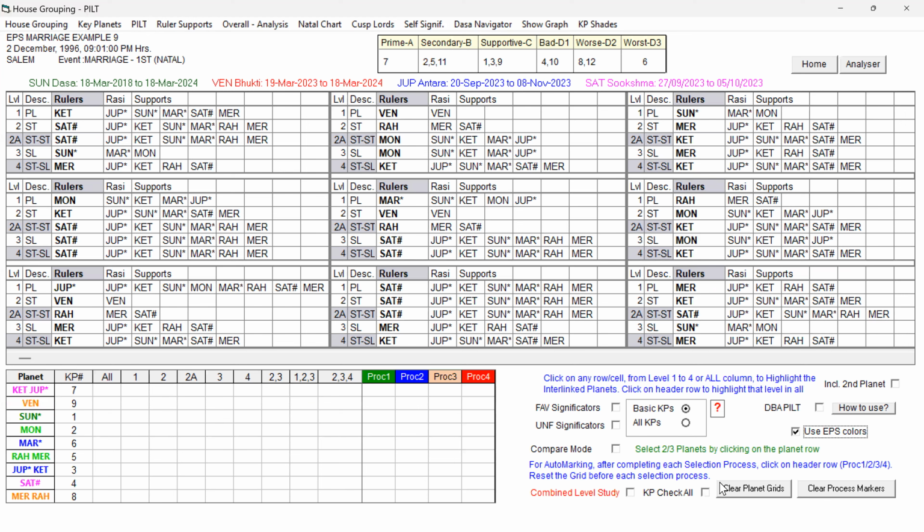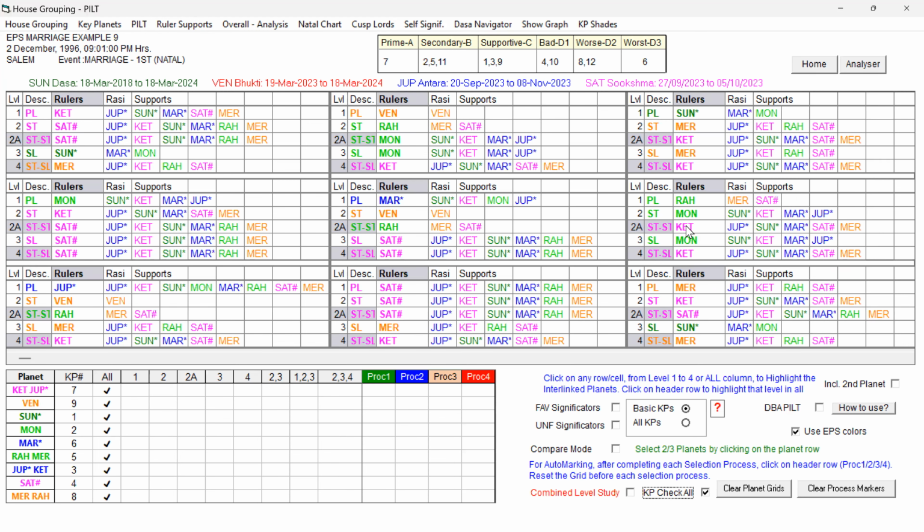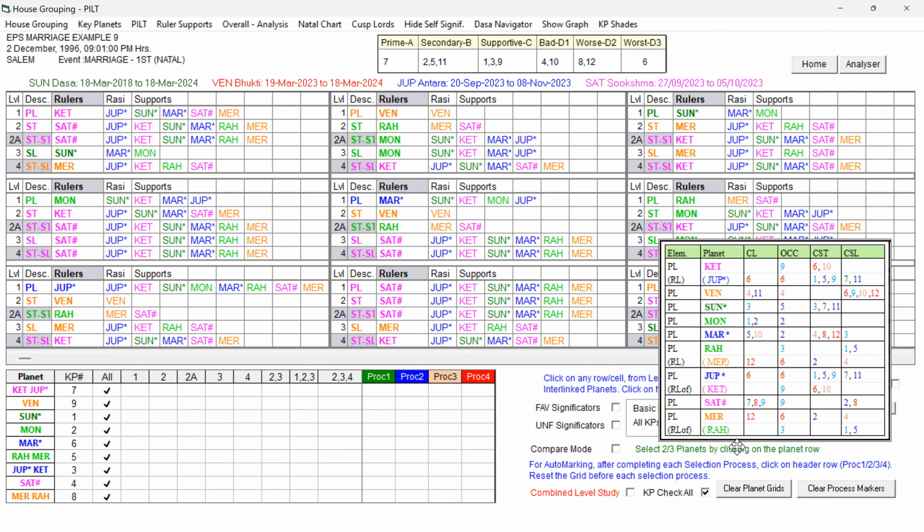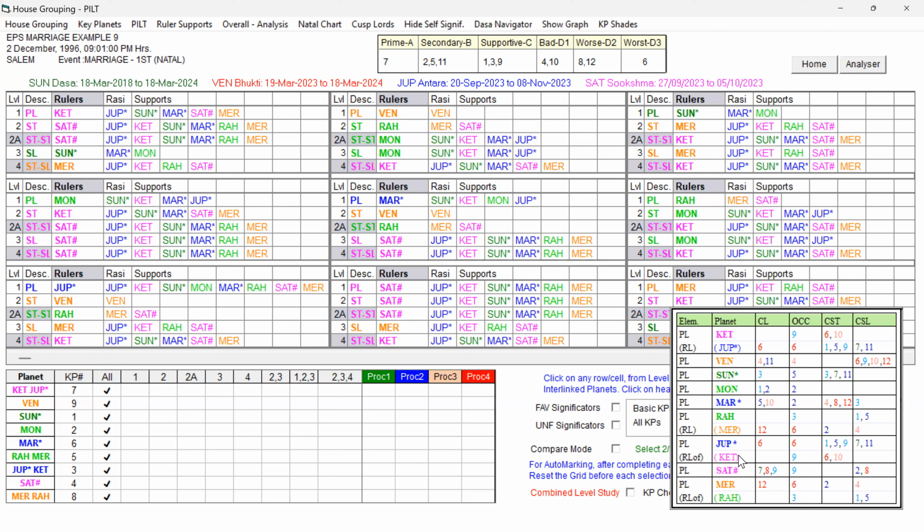Use EPS colors and KP check all and self-significators. Let these things open so that we can see the significations also. If you look at the self-signification, Ketu is pink, 6 and 10. Venus is light red, though it is 11th lord and 9th sublord, but also 4th lord, 4th occupant, and 6, 10, 12 cuspal sublord. So actually it should be a mixed key planet.